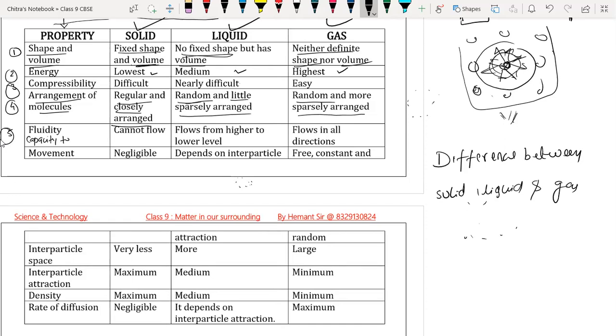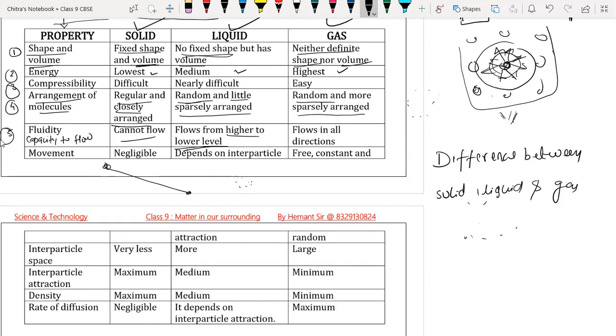The capacity to flow. Solids cannot flow, because they have a fixed shape and fixed volume. That's why they can't flow. But liquid can flow easily from a higher level to a lower level. Liquid always flows from higher level to lower level.